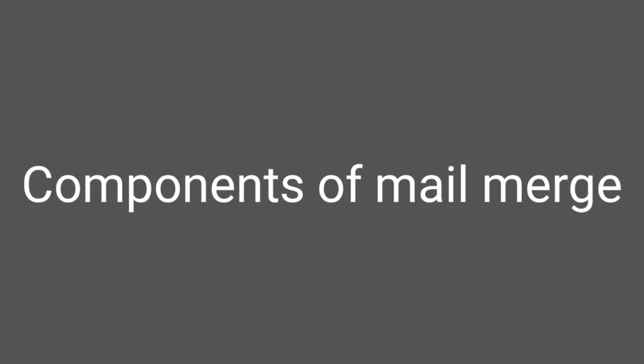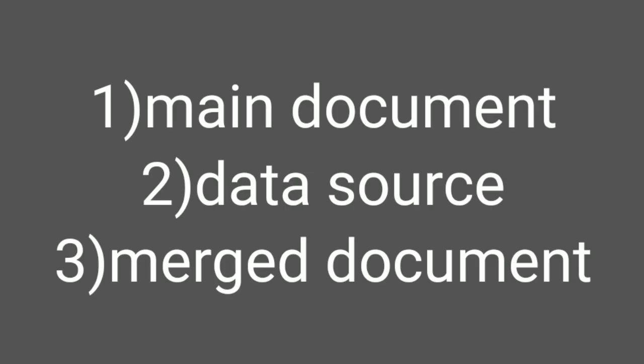Next, let us see the components of mail merge. There are three components inside mail merge. First component is the main document. A main document can be letters, envelopes, labels, etc. And this main document contains the information which cannot be changed. That is, the information present inside the main document will remain the same even if we are sending this main document to anywhere, okay? The information inside the main document remains the same.